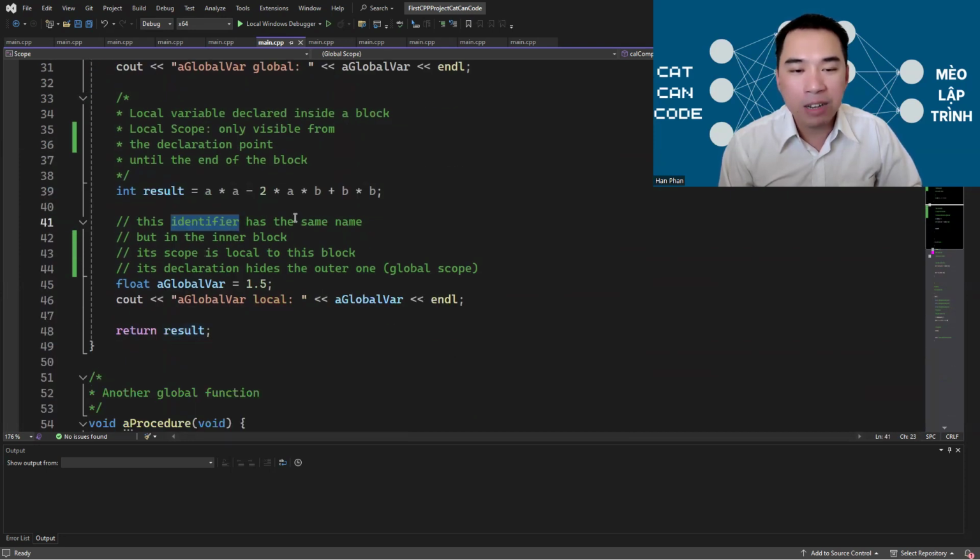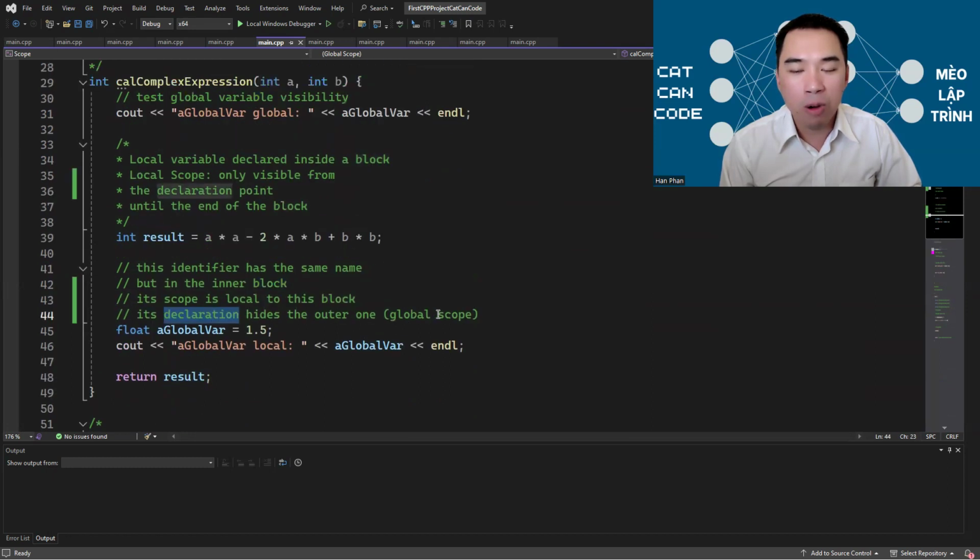If an identifier has the same name but is in the inner block, its scope is local to this block, and this declaration hides the outer global scope one. This one and this one are different.